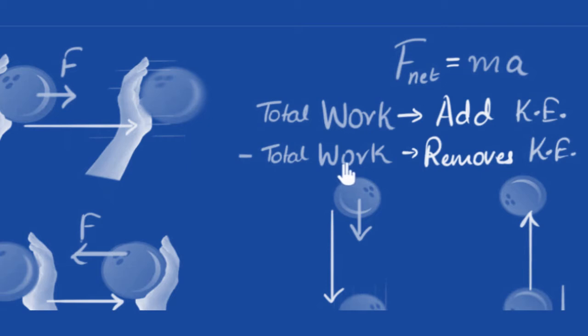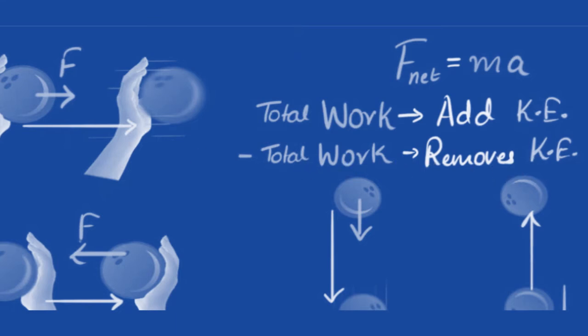And if the total is zero, which is totally possible, some forces can do positive work and some negative, and we will look at some examples. The total work done can be zero, and in that case, kinetic energy will not change at all. Again, let's look at a couple of examples of that.